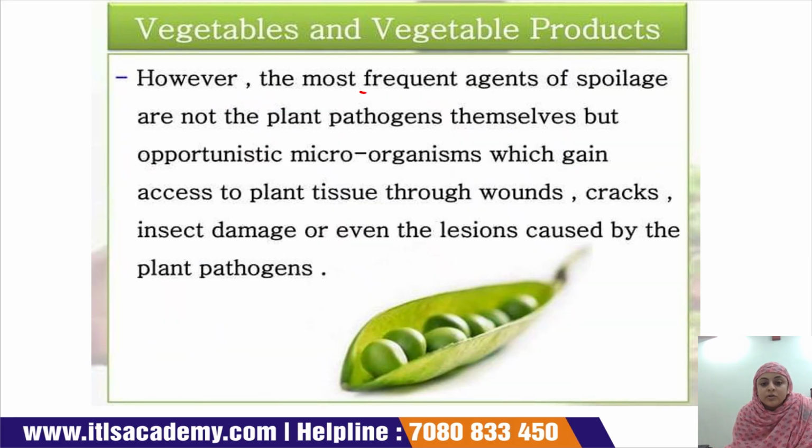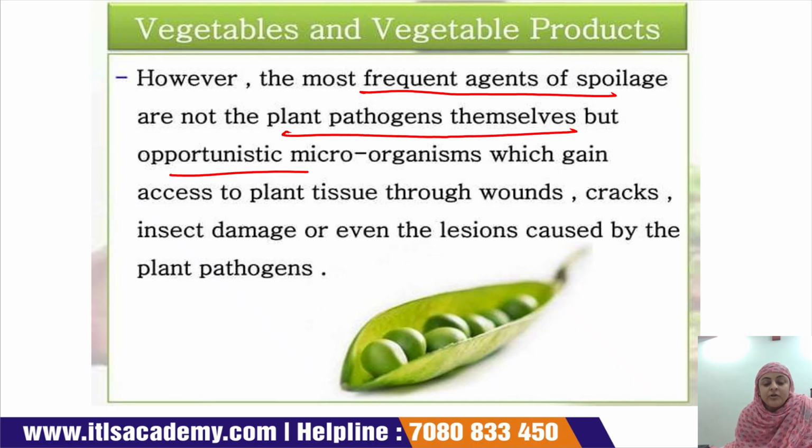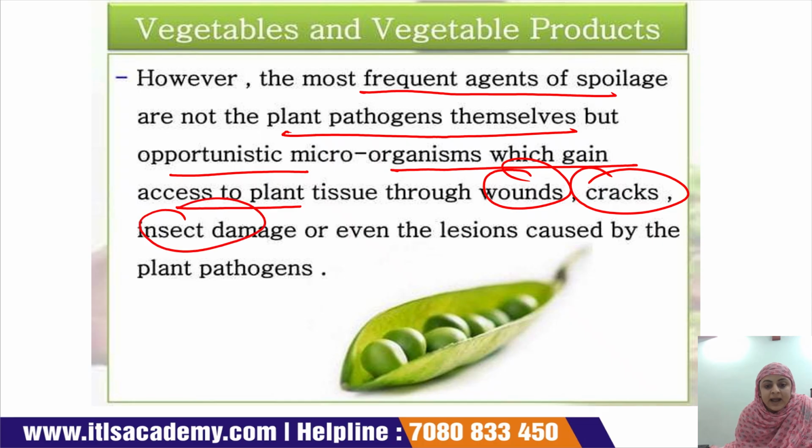However, the most frequent agents of spoilage are not the plant pathogens themselves, but opportunistic microorganisms which gain access to the plant tissue through wounds, cracks, insect damage, or even the lesions which are caused by the plant pathogens.